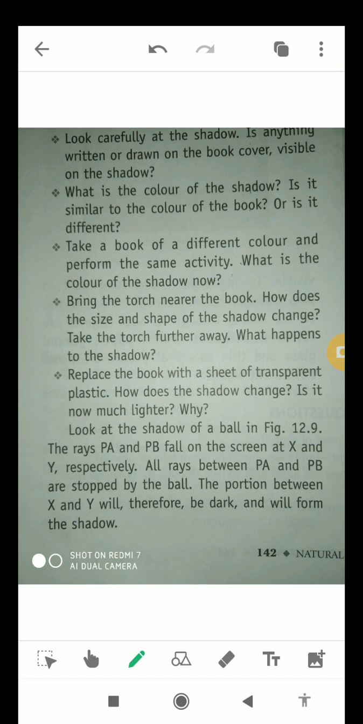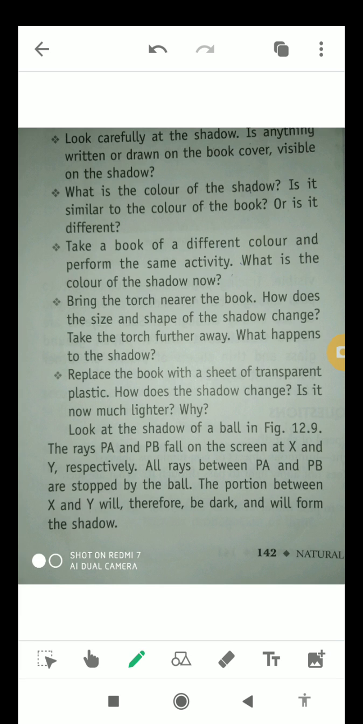Bring the torch near the book. How do the size and shape of the shadow change? Take the torch further away. What happens to the shadow? Replace the book now with a sheet of transparent plastic. How does the shadow change? Is it now much lighter? And if it is, then why? Now look at the shadow of a ball.